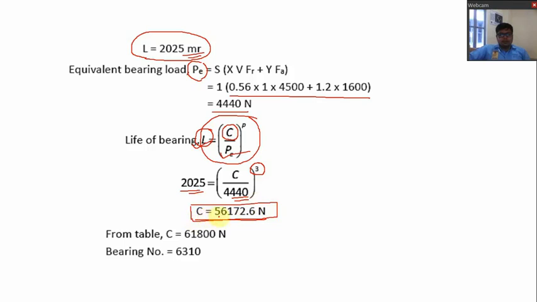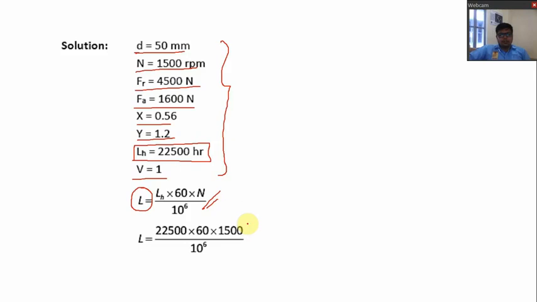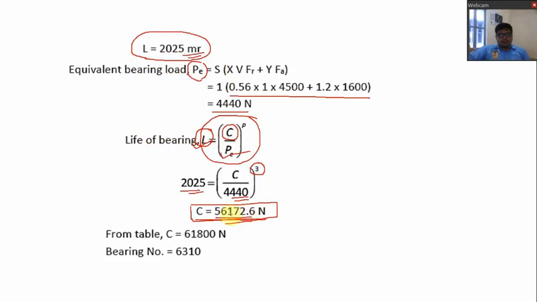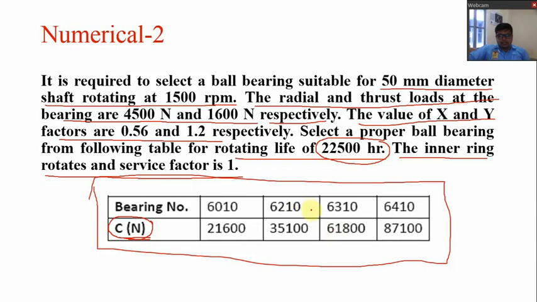Now we have to select the bearing according to the value of C. So let us go through the table. In this table, 56,172.6 lies in between bearing numbers 6210 and 6310. Out of these two, obviously we have to go for the higher value.